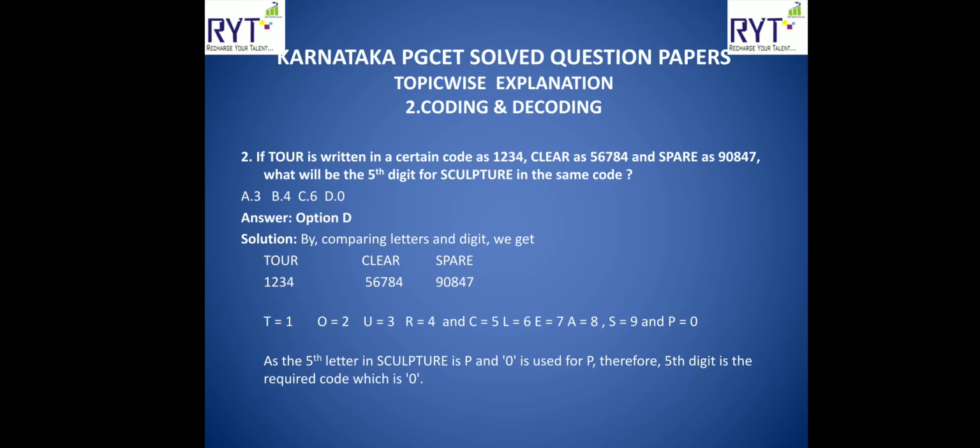CLEAR, if you observe, C is written as 5, L as 6, E as 7, A as 8. Similarly, SPARE, S is written as 9 and P is written as 0. The rest, A, R, E, we already know. Now what they are asking is the fifth digit for SCULPTURE. The fifth letter means SCULP, so P is the fifth letter. We know that P is denoted by 0. So the answer will be 0. That is option D, 0.